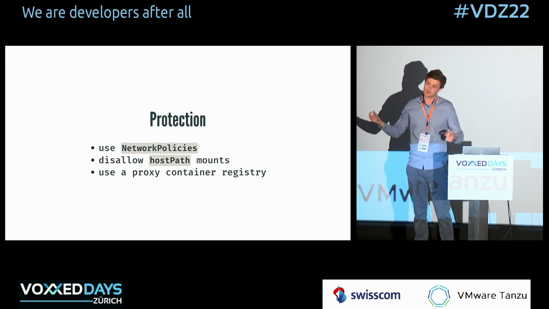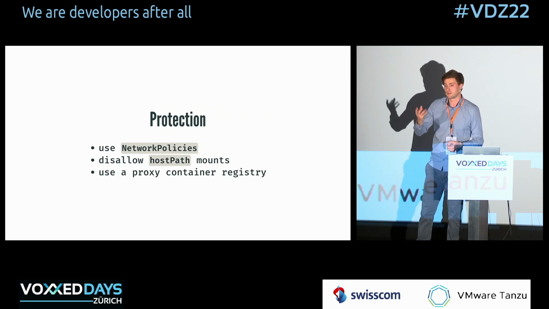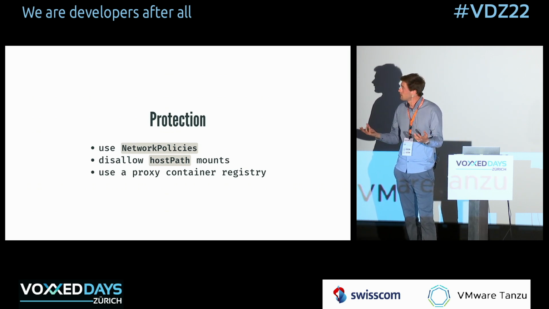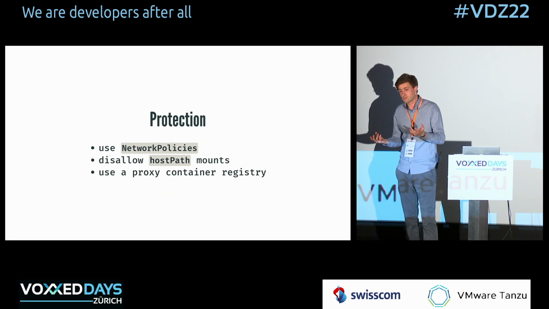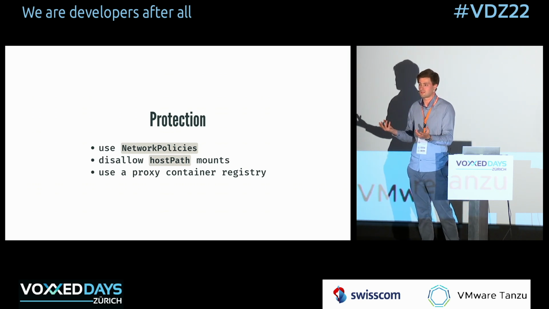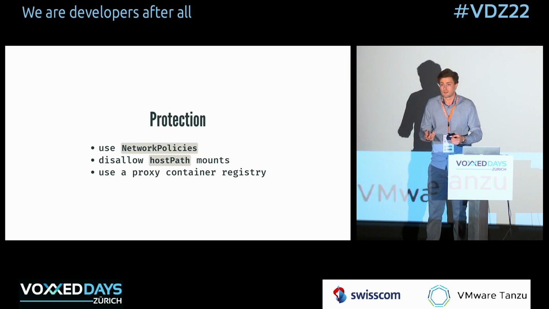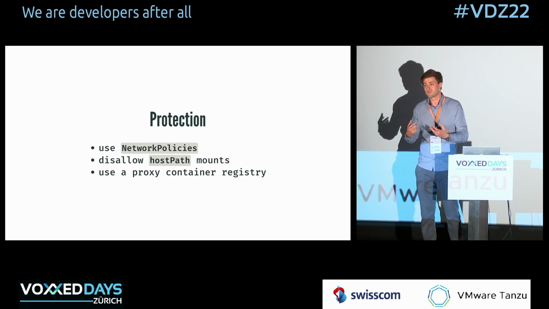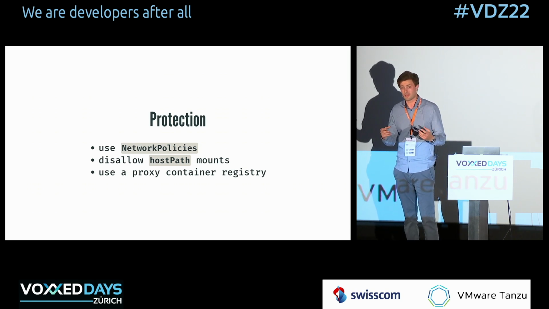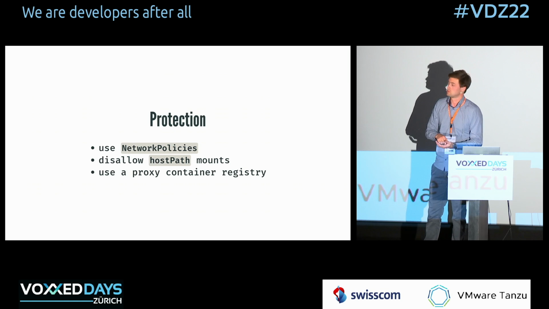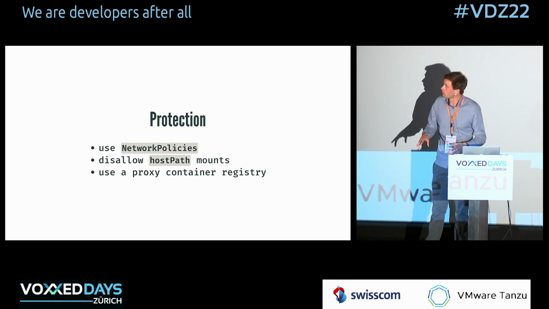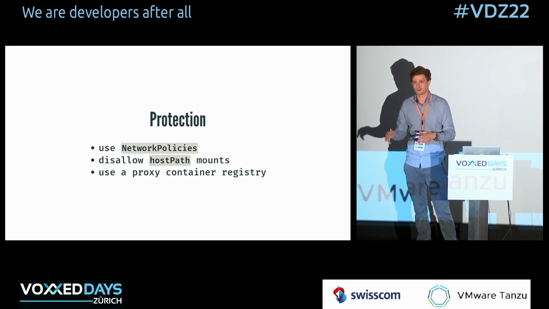I created a pod, and containers running in that pod, and I could easily connect to it. Why can my initial application that had the remote code execution vulnerability connect to any pod? Doesn't make sense. It should be something that is explicitly given that permission. So use network policies to restrict how your network behaves and what your applications can connect to. It's very important. The second thing is never allow host path mounts in your containers.